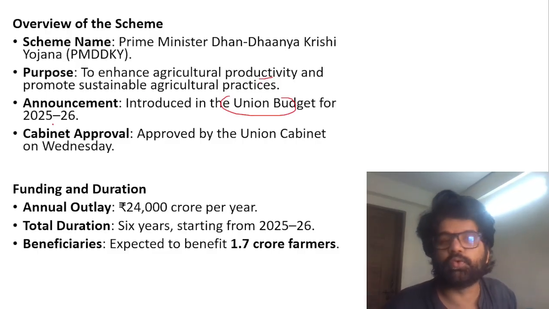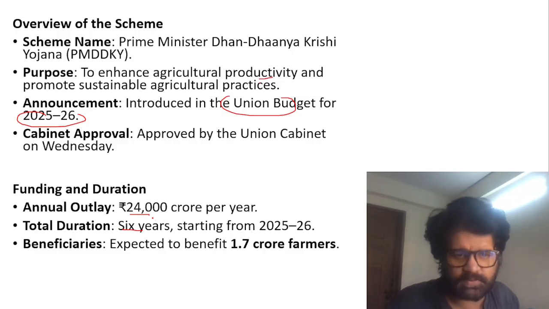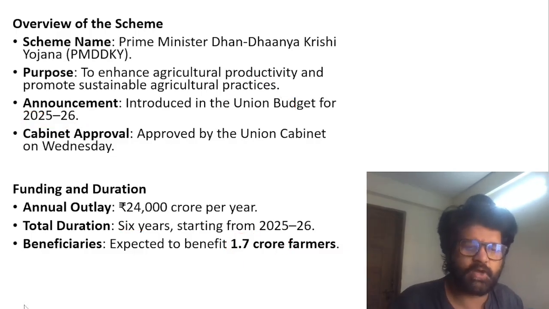When was it introduced? Union Budget 25-26. And what is the timeline? 6 years. Have a look at the money. Sometimes UPSC does ask some factual questions. How many farmers will it benefit? Not one, not two. Oh my god, 1.7 crore. Look at this number.